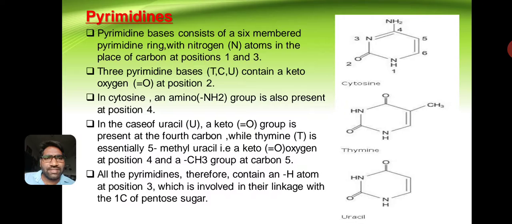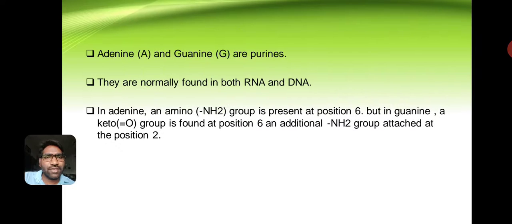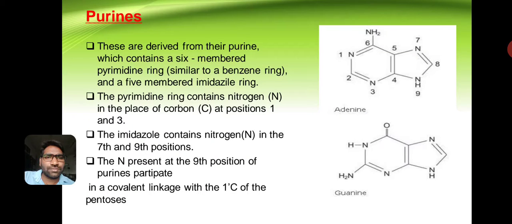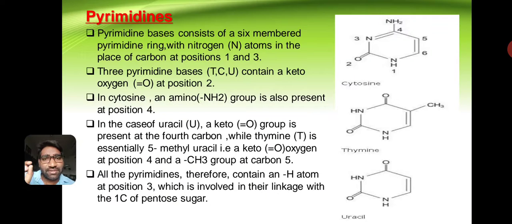All the pyrimidines therefore contain a hydrogen atom at position third, which is involved in their linkage with the first carbon of the pentose sugars. All nitrogen bases are attached to the first carbon of the pentose sugars.